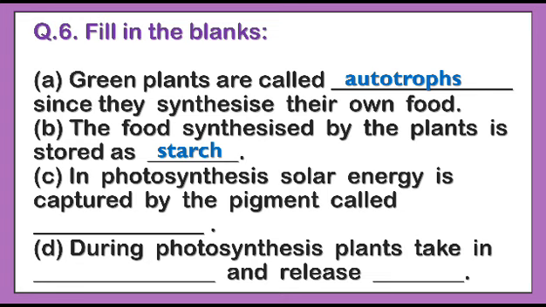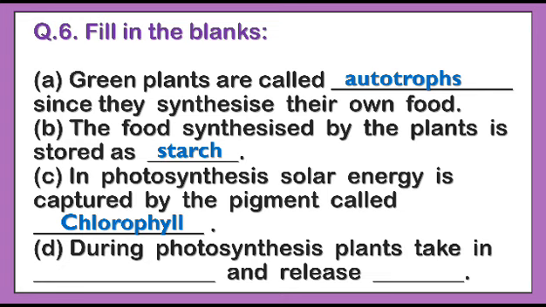Now please come to question number C. Question number C is: in photosynthesis, solar energy is captured by the pigment called dash. I think all of you can guess the answer. Yes, you are right. The answer will be chlorophyll. Children, you know that in green plants the pigment chlorophyll is present, and chlorophyll has the capacity to absorb the energy from sunlight.